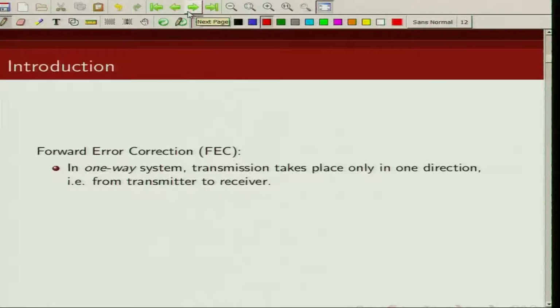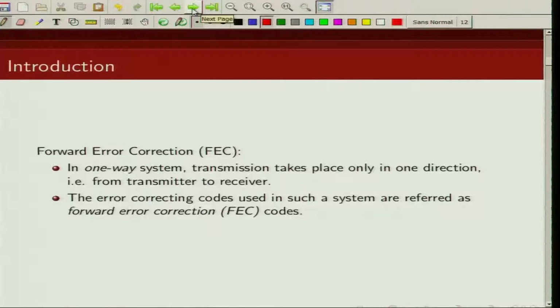So if you recall, in the first lecture we talked about two possible strategies for error correction. One is forward error correction, used for channels which are one way, for example where there is only one way communication from transmitter to receiver. In those kinds of channels, we used forward error correction schemes. What do we do in forward error correcting schemes?